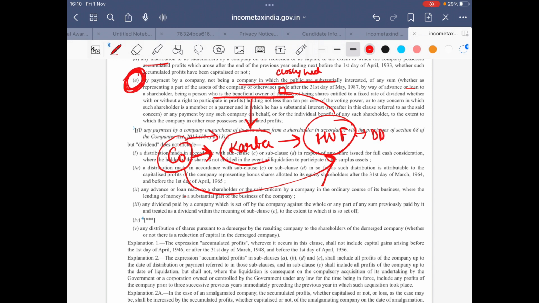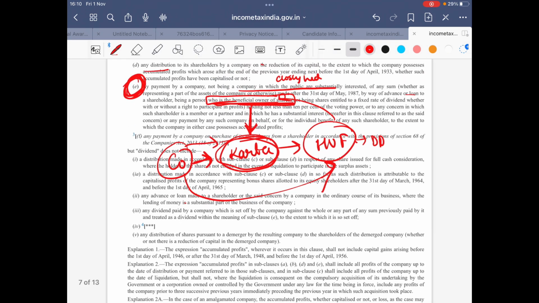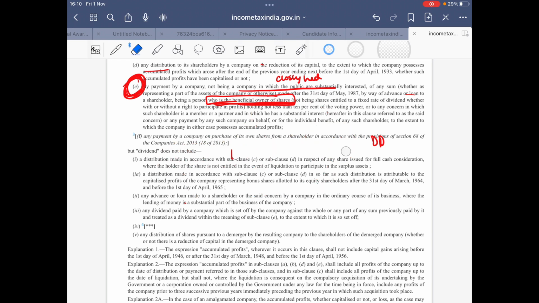However, when the company gives a loan to Karta, it does not form part of 2(22)(e), since Karta is not the beneficial owner of the shares. This part was not introduced before, but after so many instances and case law, this was amended in this section, because the beneficial owner of the shares is the one to whom the benefits of the shares are actually transferred, and hence the deemed dividend provision is applicable to that person only.